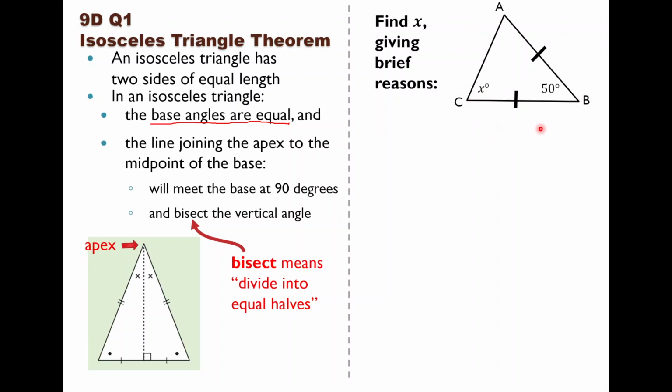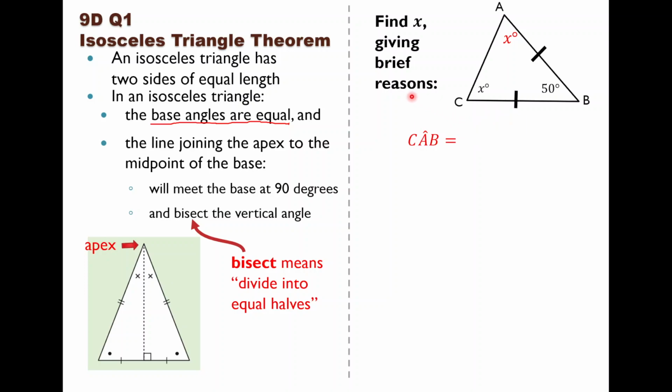We know that it is an isosceles triangle because it has two equal sides, BC and BA. And because it is an isosceles triangle, this angle here must be the same as that angle there. So if this angle is x, then that angle must also be x. That's what I mean when I say the base angles are equal.